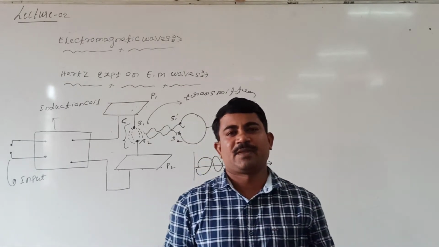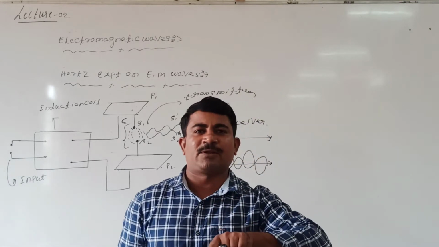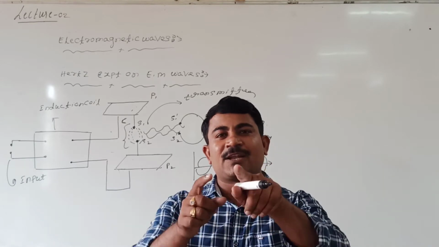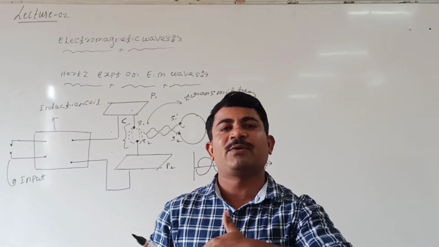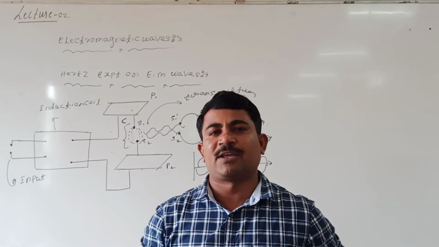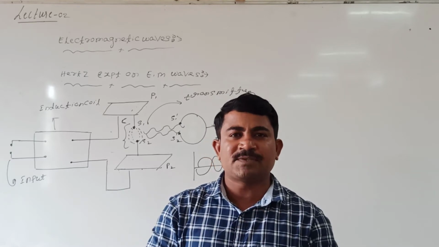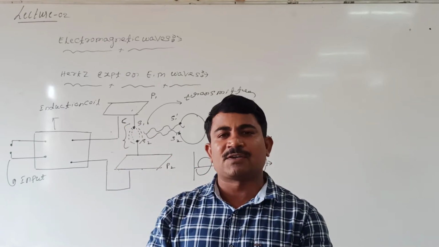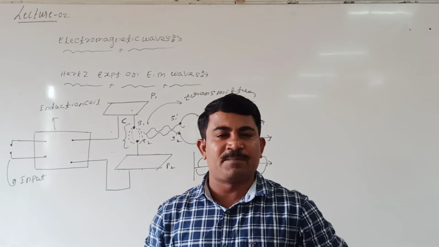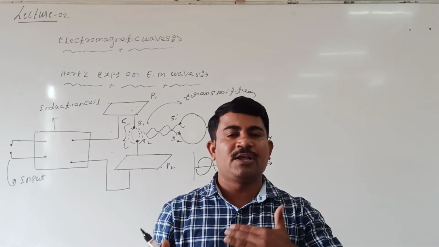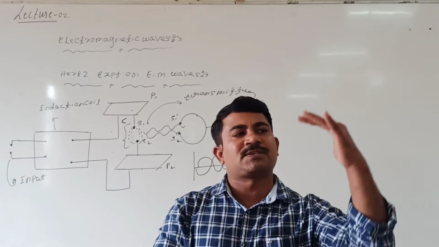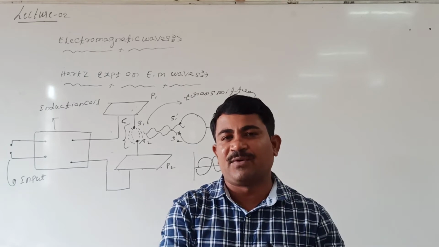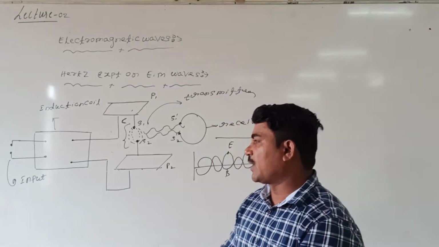This is artificial, and you can produce electromagnetic waves artificially in this way also. When a high-speed beam of electrons is incident on a target, electromagnetic waves are also produced. But naturally, how do they come? In the sun, the charges are always oscillating with respect to time, because in the interior of the sun a large amount of temperature is available. Due to this large temperature, the hydrogen is oscillating from the mean position. Wherever charges oscillate, the electric field and magnetic field change with time. It is responsible for the electromagnetic wave.